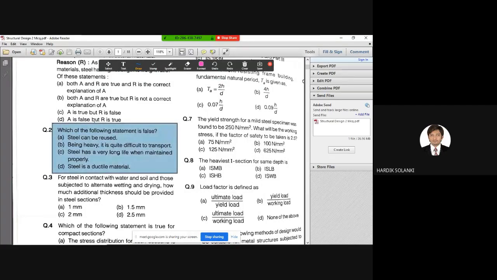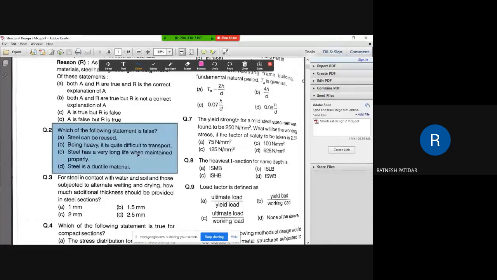Again, a statement. Which of the following statements is false? Four statements are given. I'll read out all the statements one by one. Meanwhile, those who have read it can give the answer. Steel can be reused. Being heavy, it is quite difficult to transport. Steel has a very long life when maintained properly. Steel is a ductile material. You need to identify which of the following statements is false. Which one is a false statement from this?